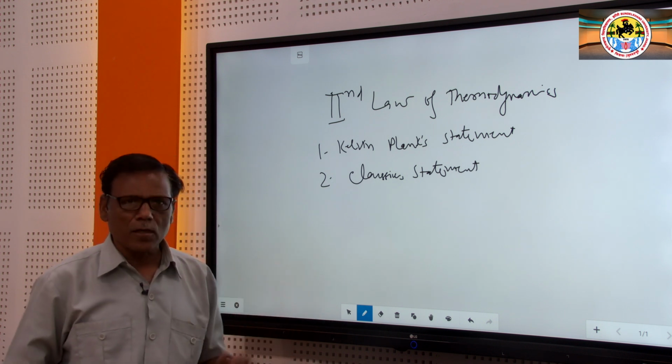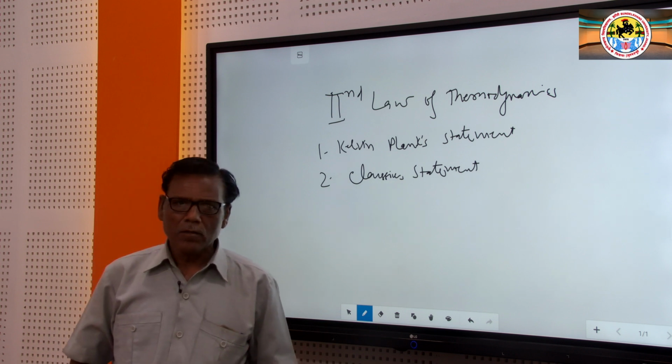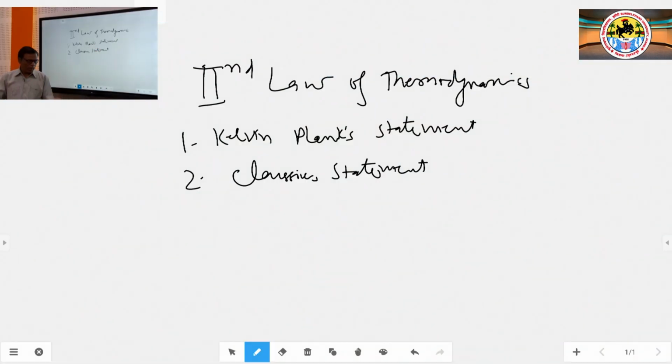According to the second statement, it is impossible to have any process which transfers energy from low temperature to higher temperature. It is not possible. So, it consists of these two statements.